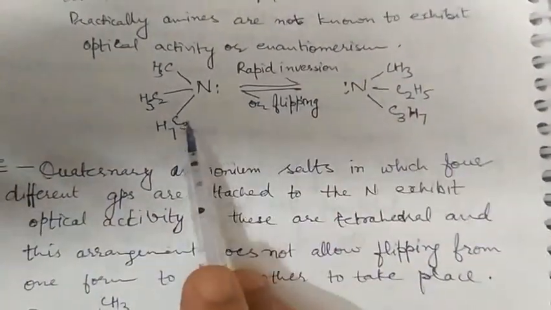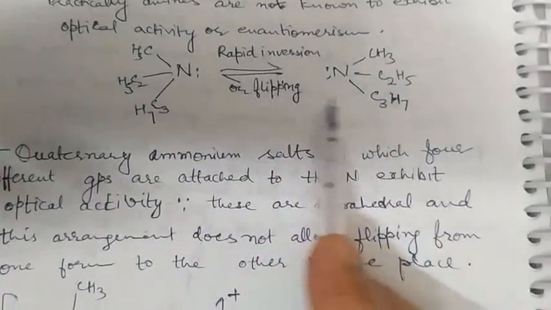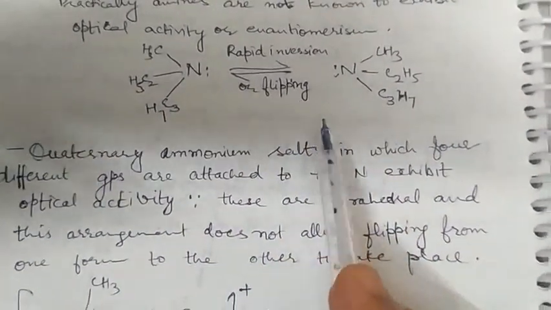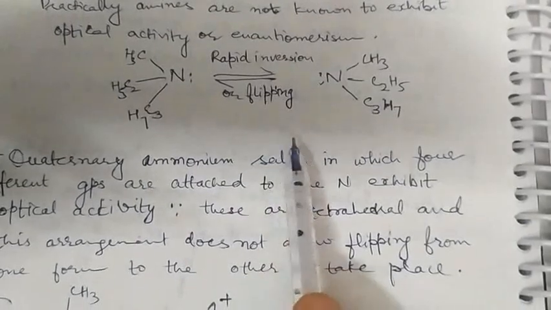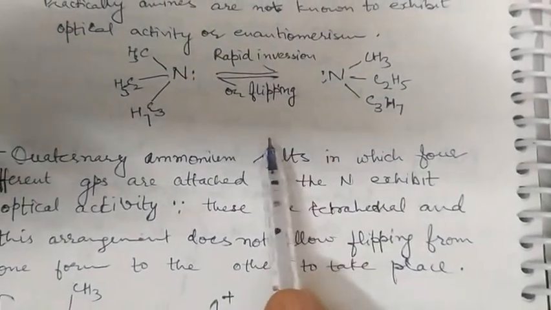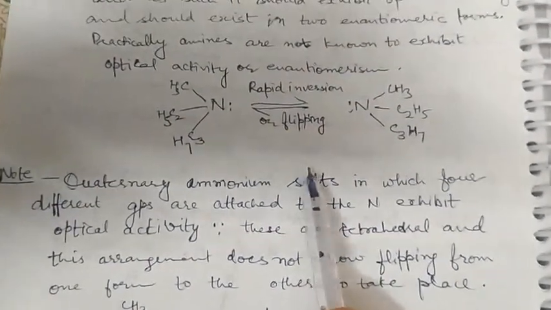So these 2 cannot be differentiated from each other, hence no optical activity is shown by amines.